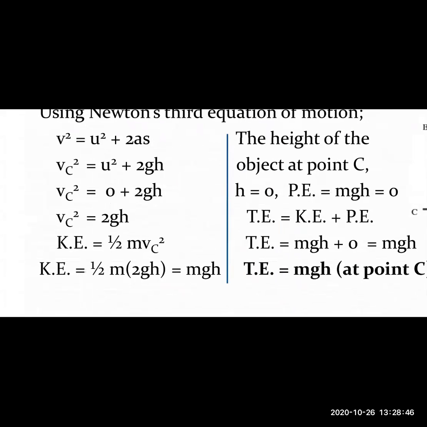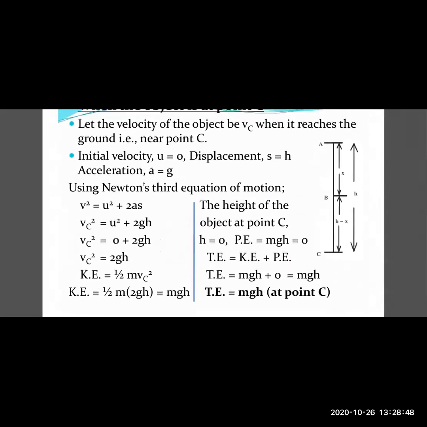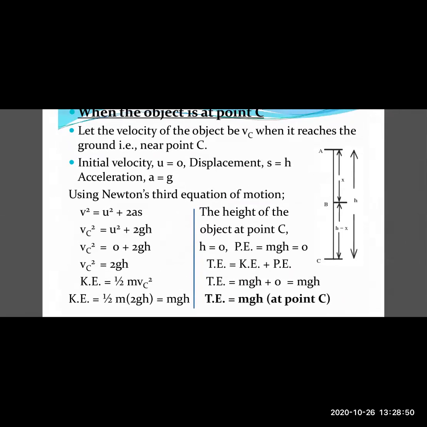Now let us move on to calculate the potential energy. At point C, the height of the object will be 0, because point C is located on the ground, at the ground level. We know the equation for potential energy is mgh, where m is the mass, g is the gravitational acceleration, and h is the height. Now the value of height is 0. If you substitute h equals 0, the potential energy comes out to be 0.